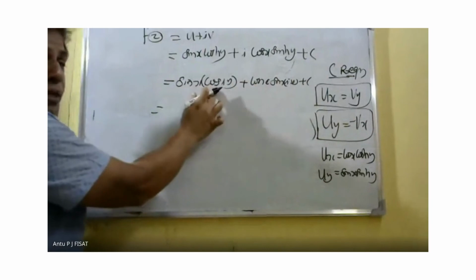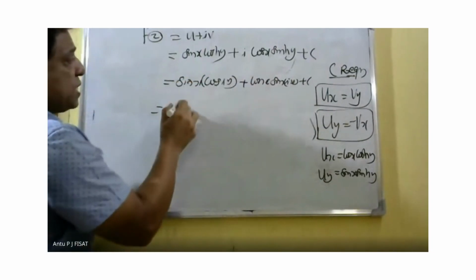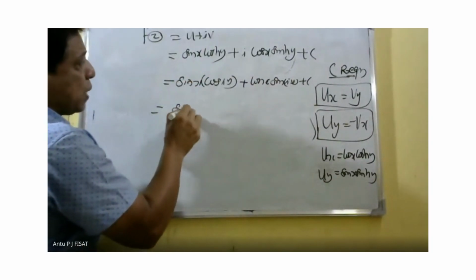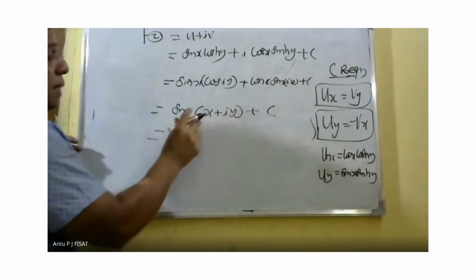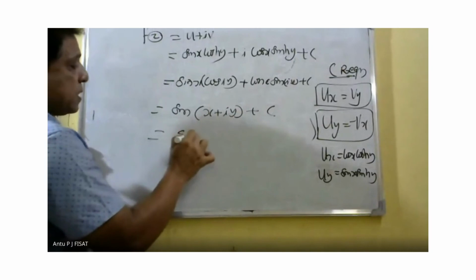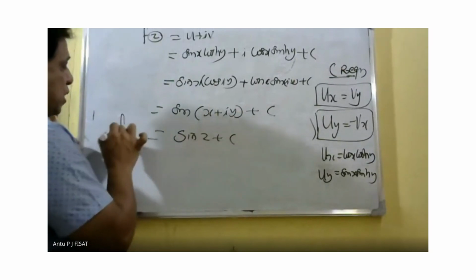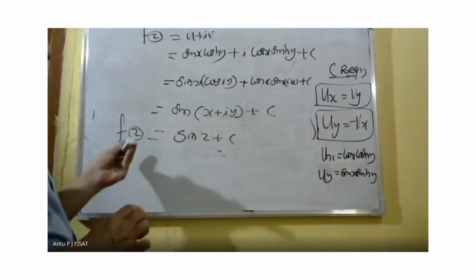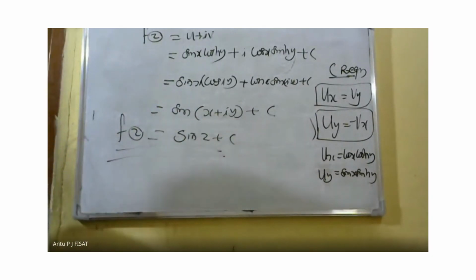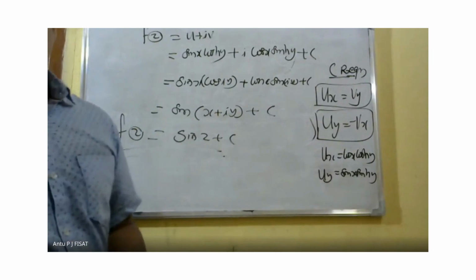This is sin a cos b plus cos a sin b. Therefore, this result can be taken as sin of x plus iy, plus c. But x plus iy is equal to z. Therefore, the function f of z is equal to sin z plus c. This is the result.